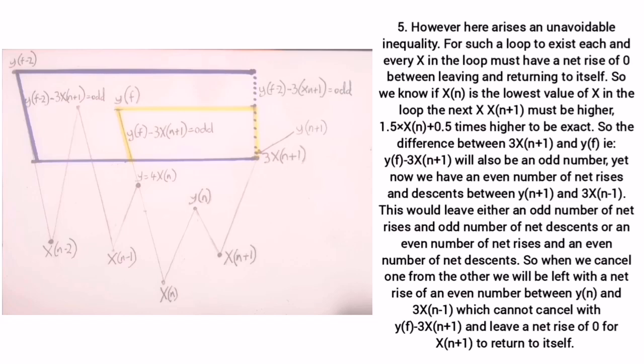Yet now we have an even number of net rises and descents between yn plus 1 and 3xn minus 1. This would leave either an odd number of net rises and an odd number of net descents, or an even number of net rises and an even number of net descents. So when we cancel one from the other, we'll be left with a net rise which would be an even number between yn plus 1 and 3xn minus 1, which cannot cancel with yf minus 3xn plus 1, which is an odd number, to leave a net rise of 0 for xn plus 1 to return to itself.